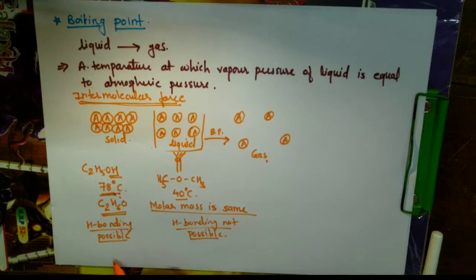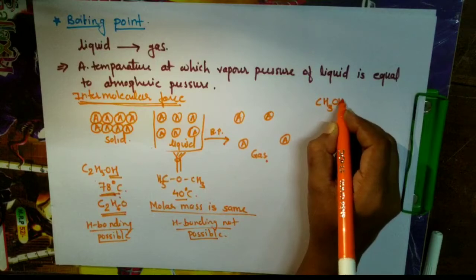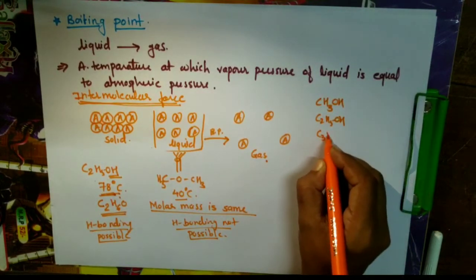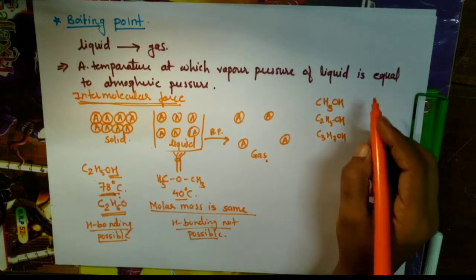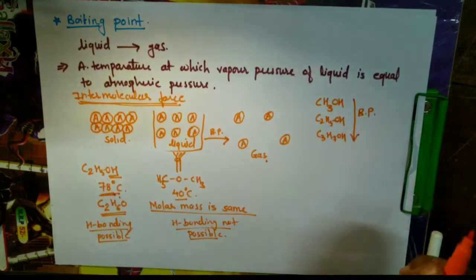Even in case of alcohols, if we look at CH3OH, C2H5OH or C3H7OH, as we go to higher members, the boiling point increases.